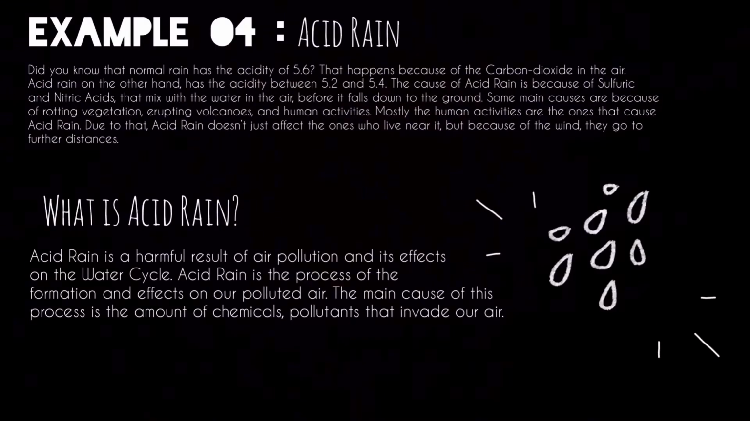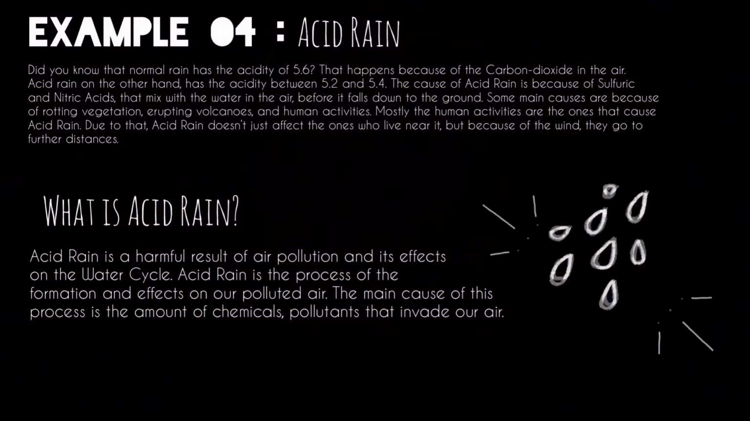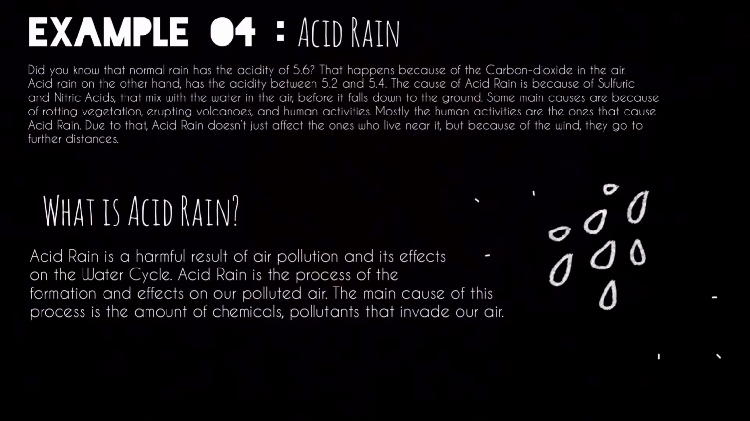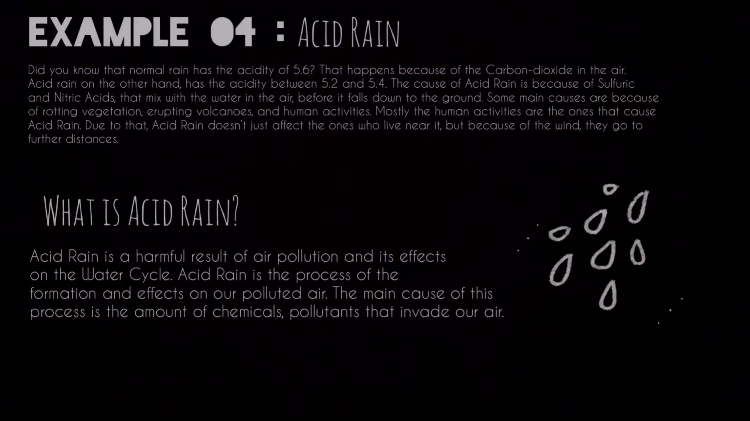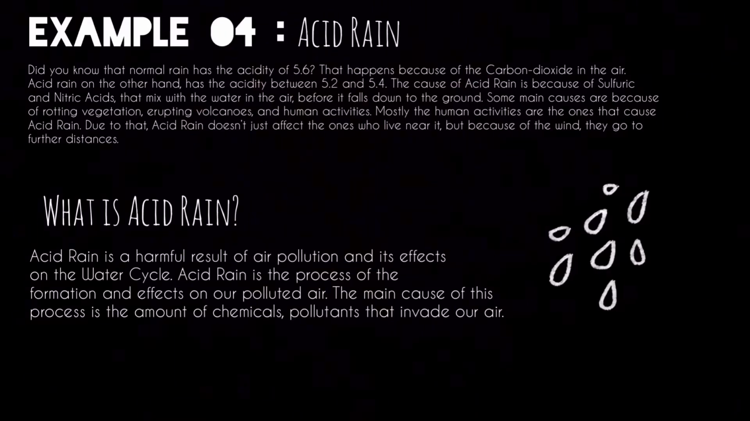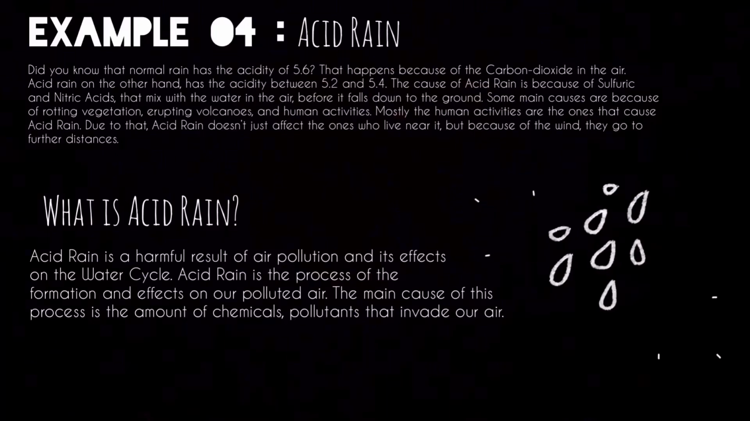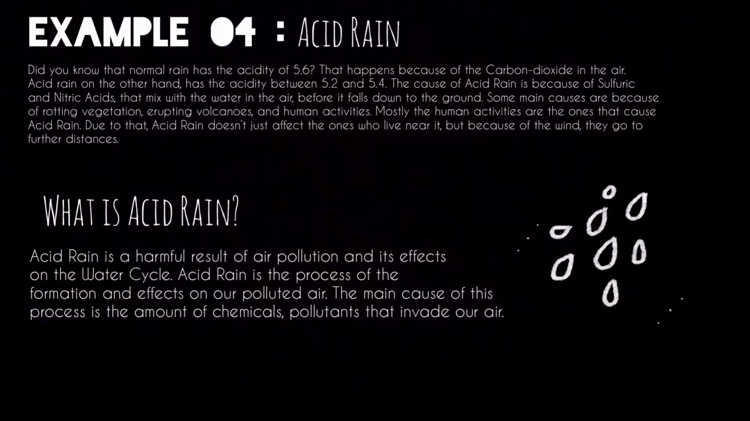Another great example of chemical change is acid rain, a rather polluted form of rain that isn't good for our environment. Acid rain is the process of pollution in our rain. Acid rain is a very harmful result of air pollution.